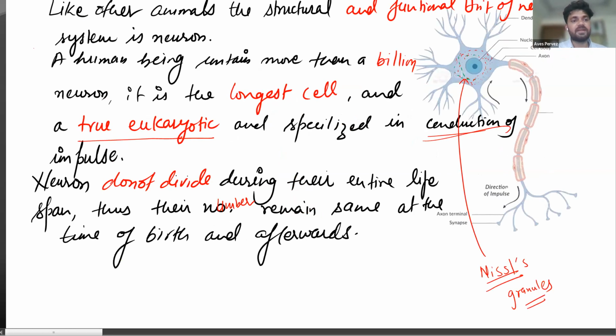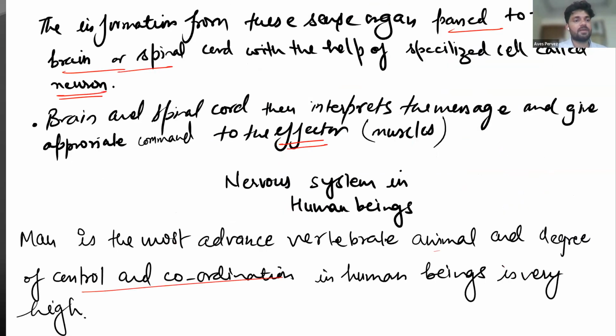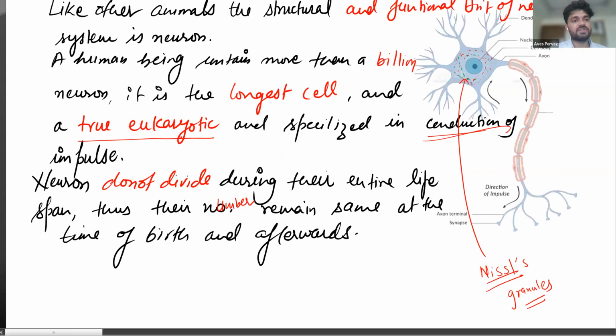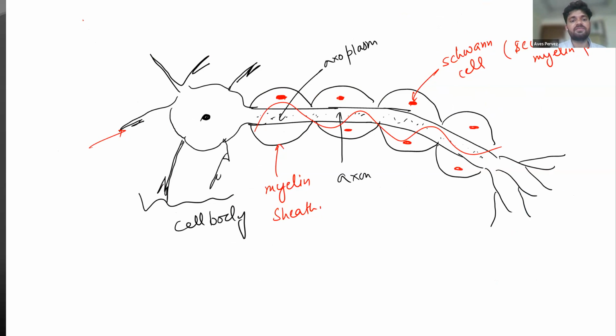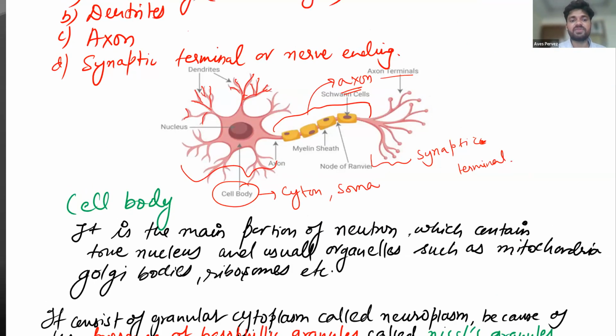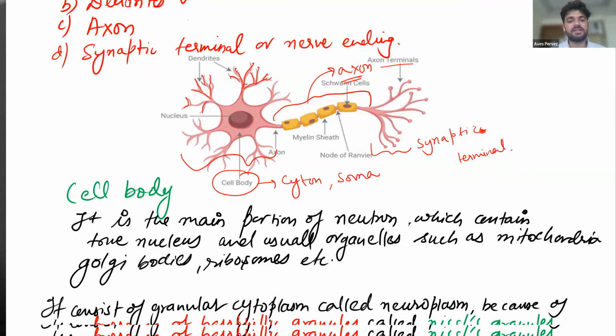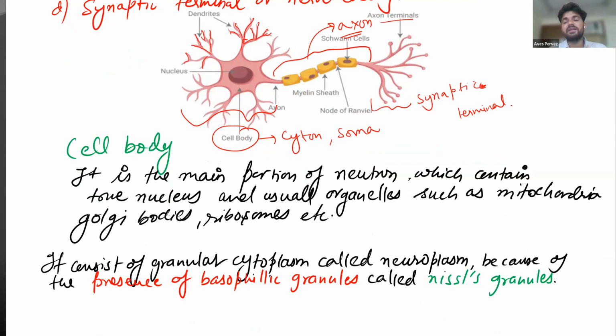Okay. So let me explain this one more time. It is a true eukaryotic cell. We are just studying the neuron, the nerve cell. So what is the main function of the cell body? It simply contains the cell organelles. The cell body is the main portion of the neuron, which contains the true nucleus, and cell organelles such as mitochondria, Golgi bodies, and ribosomes. Whatever cell organelles we have, all of them will be present in this structure.